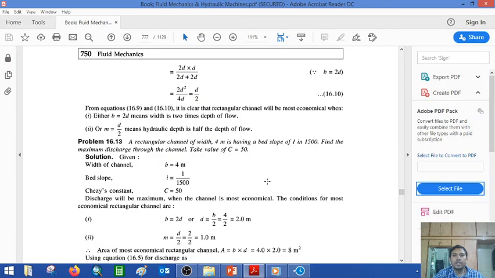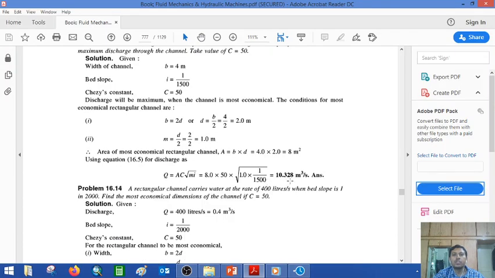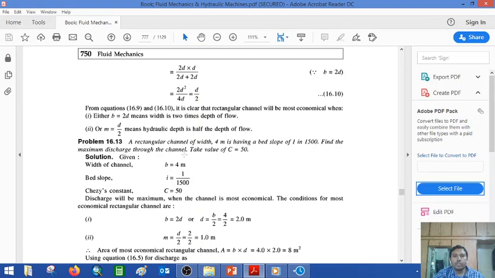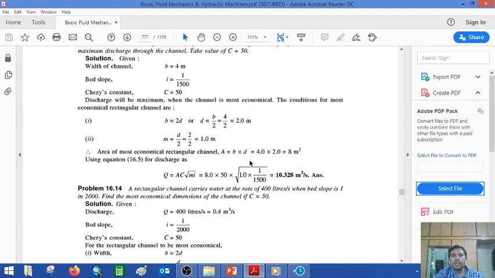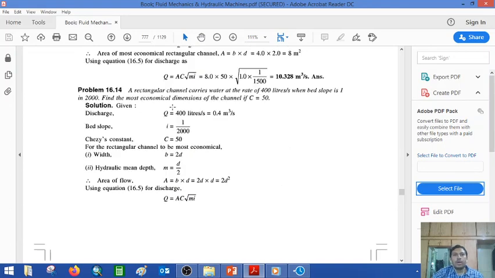This answer, 10.32, shows that for the proposed channel having width 4 meter, this slope, and Chezy constant 50, if you propose a rectangle channel under this condition, then this most economic channel section will provide you the maximum discharge, 10.328. Now I will take one more and leave the rest to you. Many examples are provided in the assignment. You can try referring to those assignments.